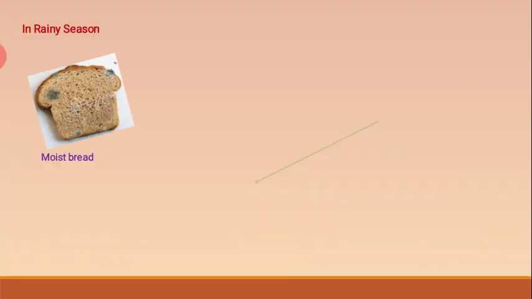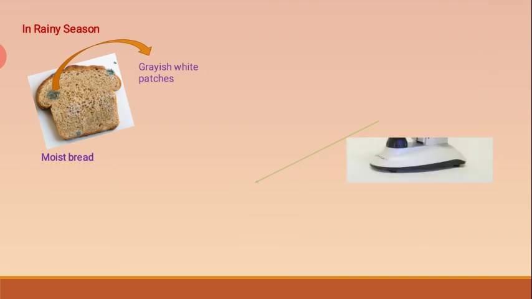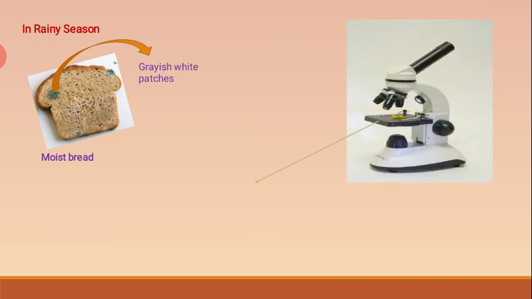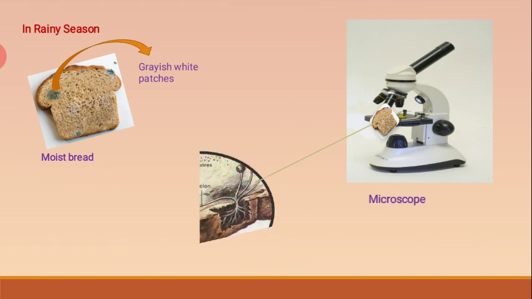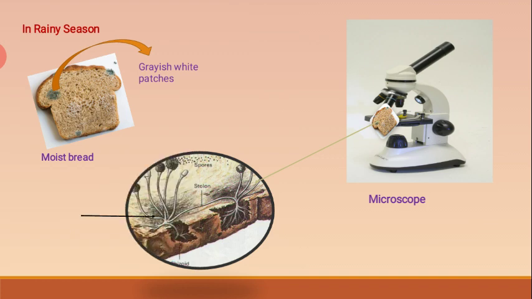During the rainy season, moist bread gets covered with grayish white patches. If we observe these patches through a microscope, we will find tiny black rounded structures growing on thin long stalks from the bread. These microorganisms are called bread mold.